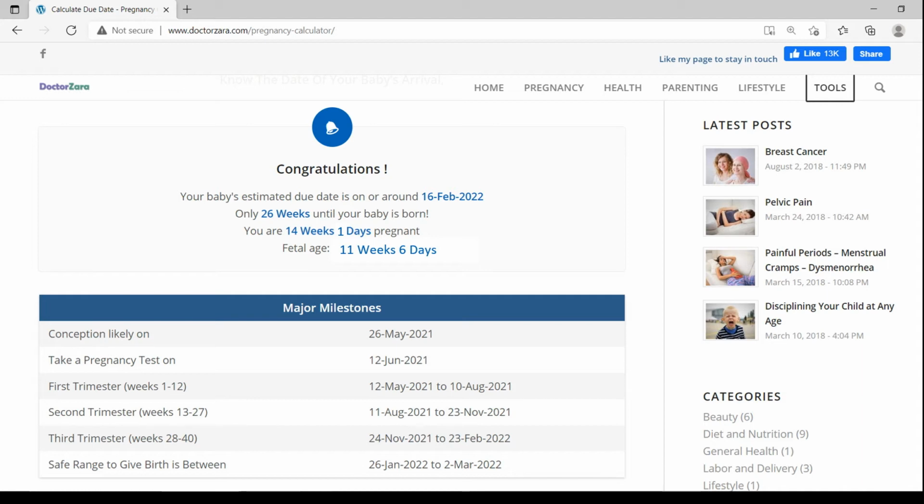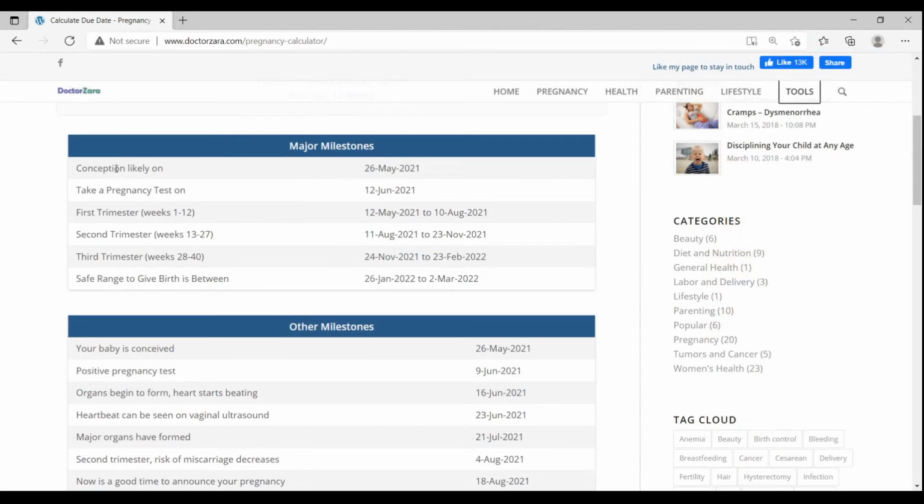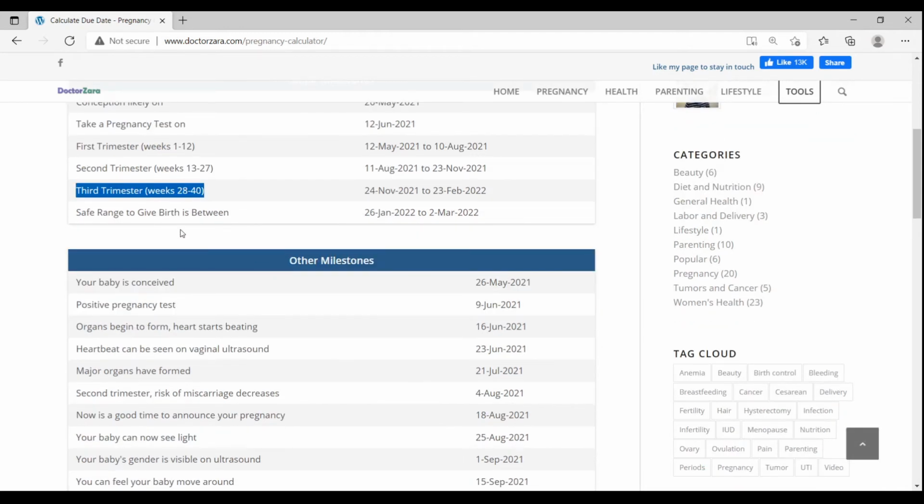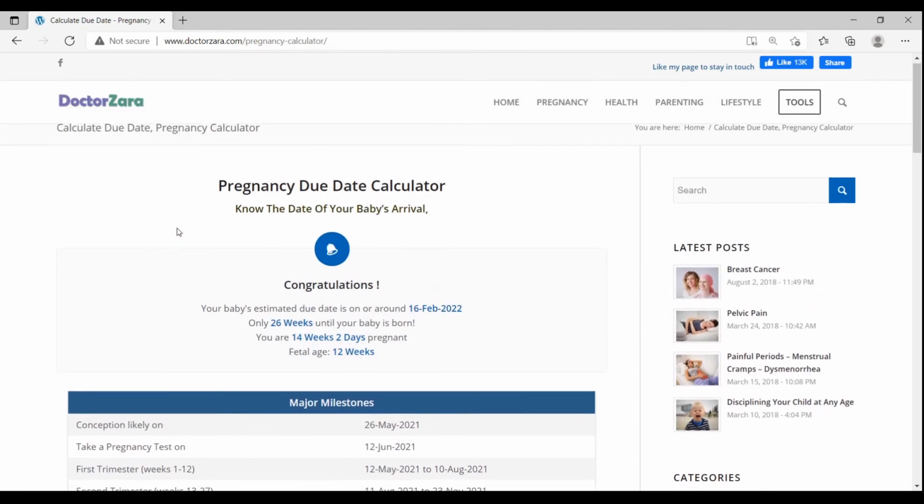Now, if you go down, it's also telling you the major milestones of your baby's development. It tells you the duration of your first trimester, the first 12 weeks, the second trimester, 13 weeks to 27 weeks, and the third trimester, from 28 to 40 weeks.